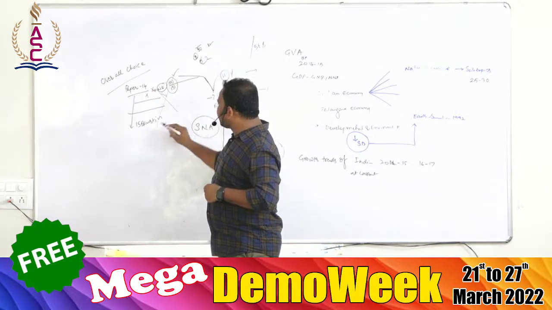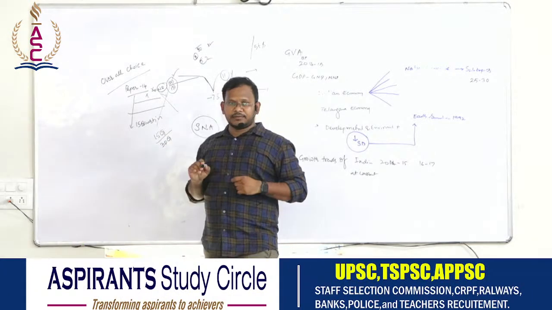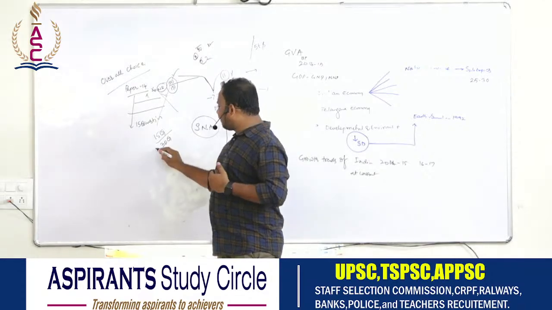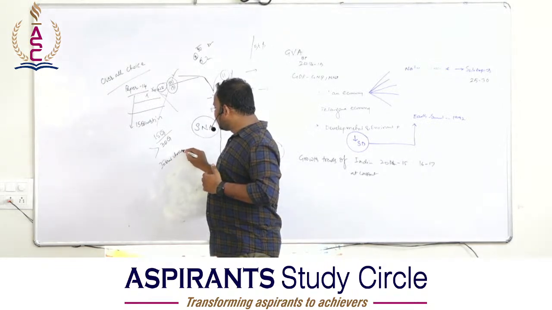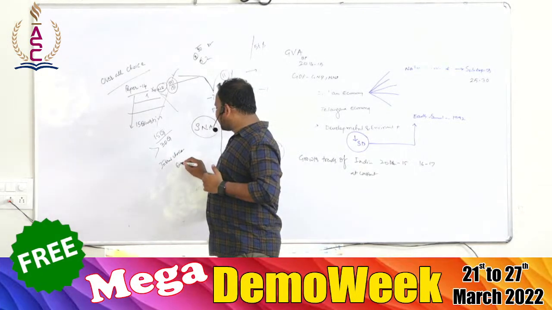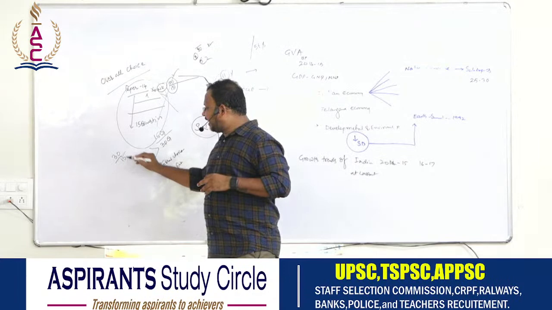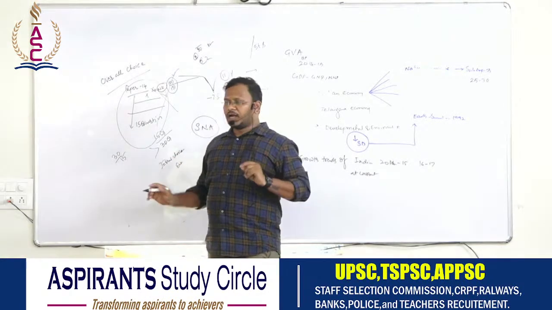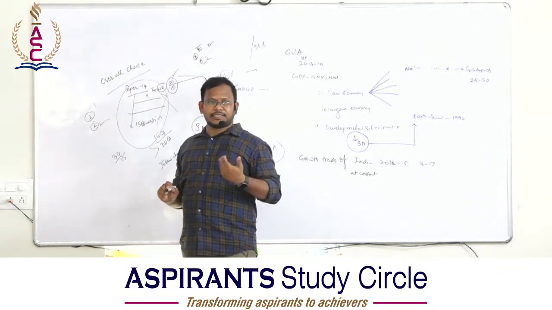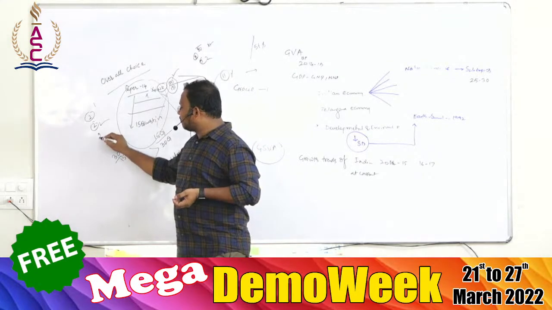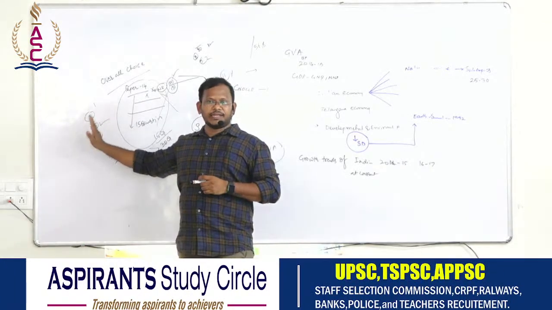You don't have the overall choice. That means out of 15 questions you are supposed to write, you will be given 30 questions only. So out of 30 questions, you will have only internal choice, not external choice. External choice means out of the 30 questions, you are allowed to write any 15 questions. No. Out of 2 questions, you should select one. Again, out of 2 questions, you should select one in the next chapter. Again, out of 2 questions, you should select one in the next chapter. Only this particular phenomenon is given, nothing else.